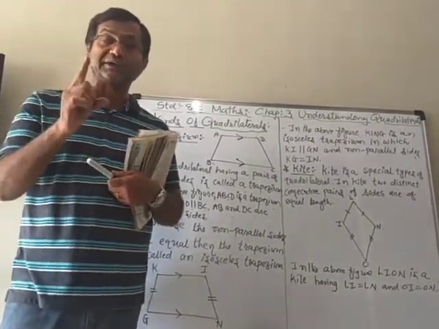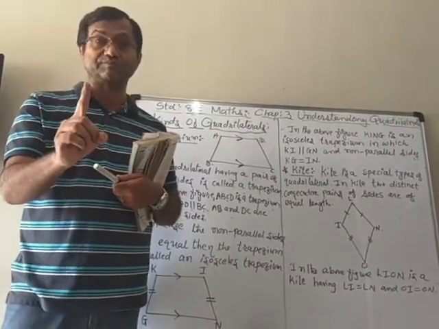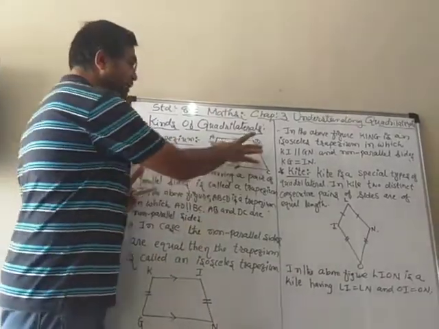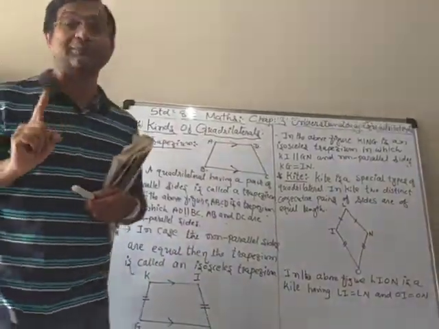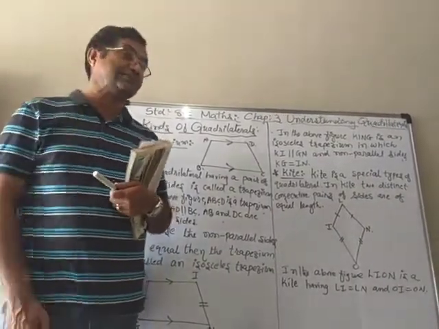So again I am repeating, in a trapezium only one pair of sides is parallel and the other pair is non-parallel. Then it is known as a trapezium.